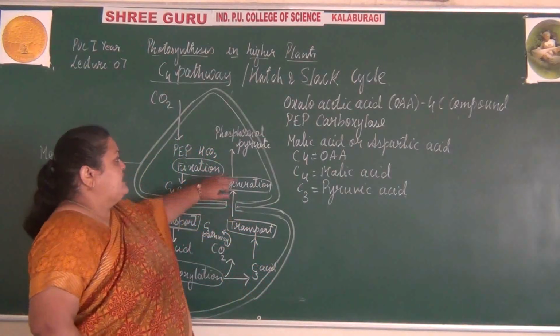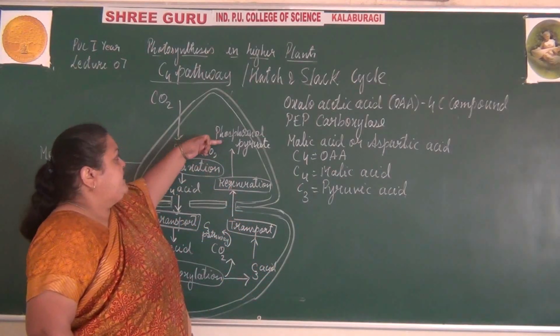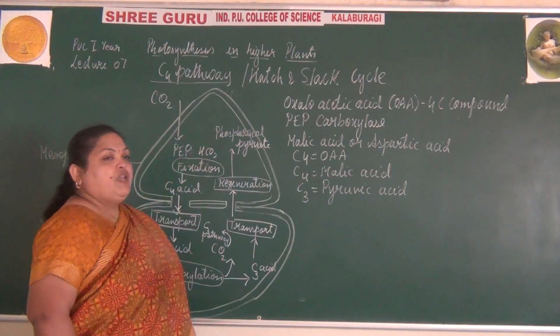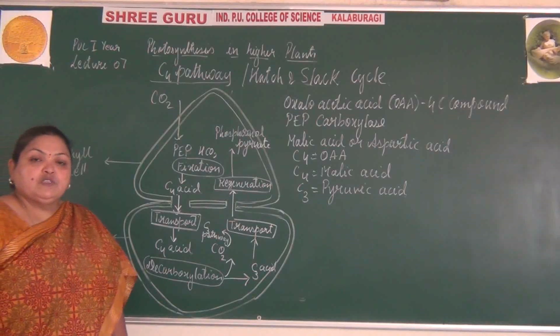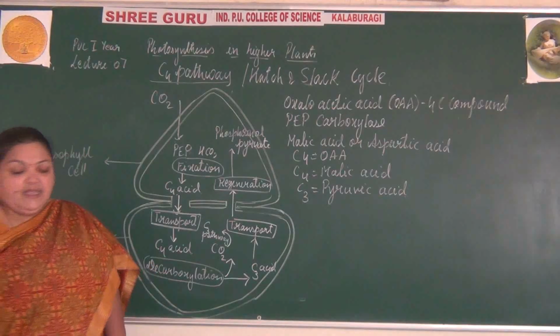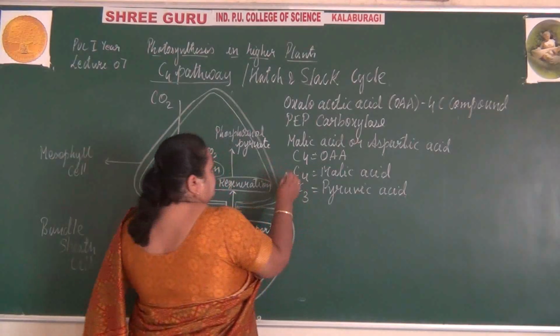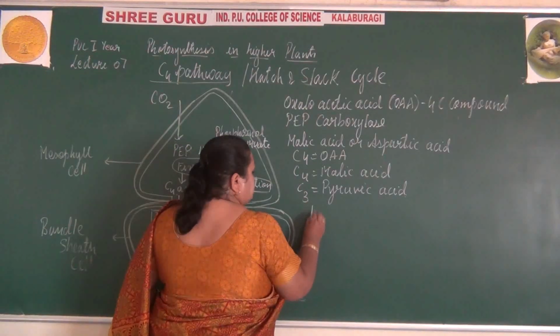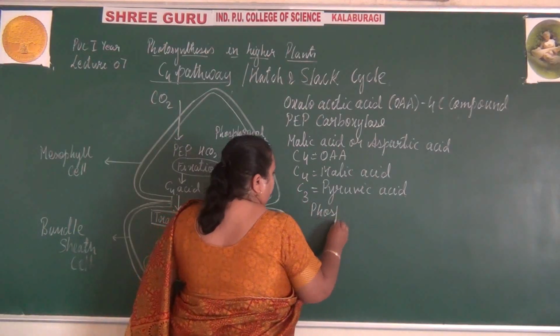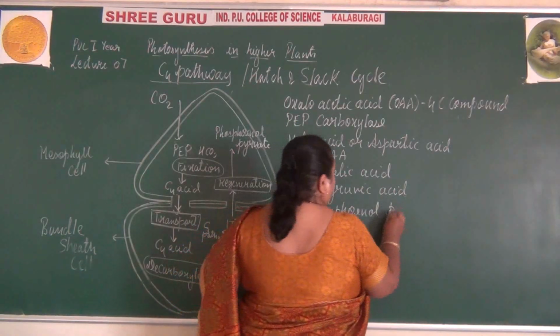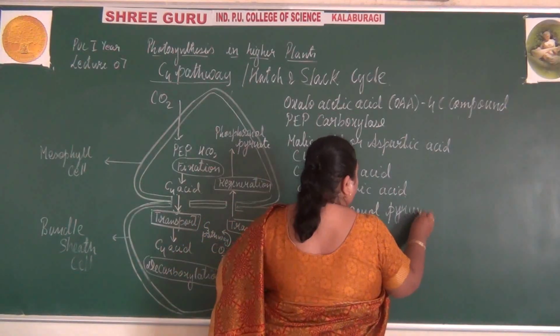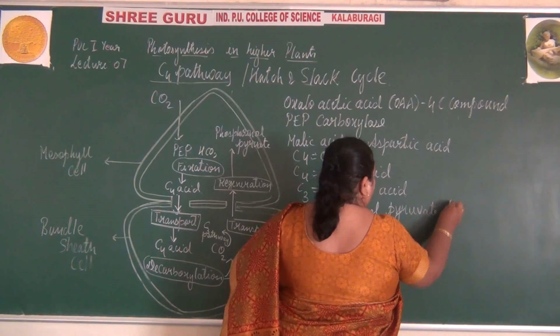This pyruvic acid is regenerated to form phosphoenol pyruvate, again with the help of an enzyme. The enzyme used is phosphoenol pyruvate dikinase.